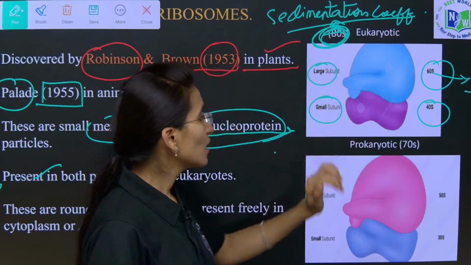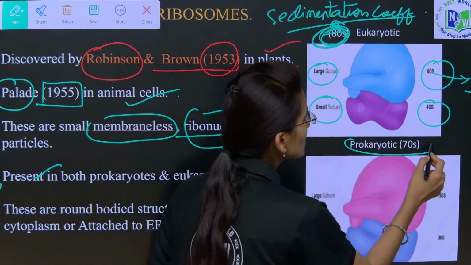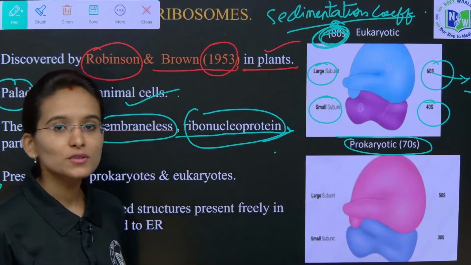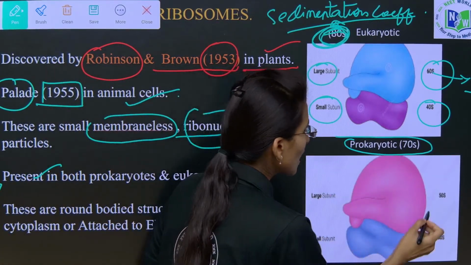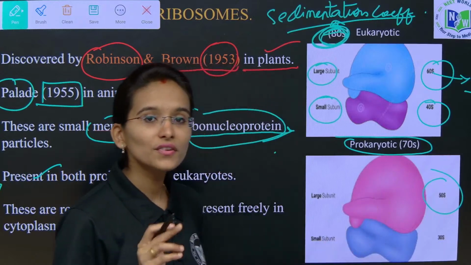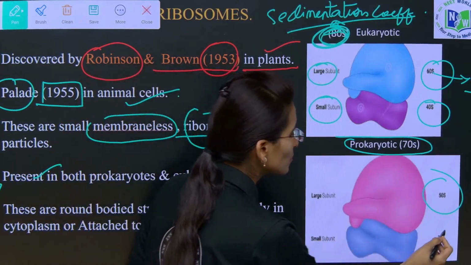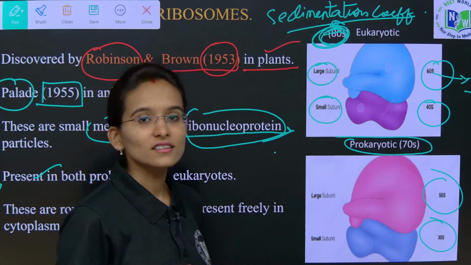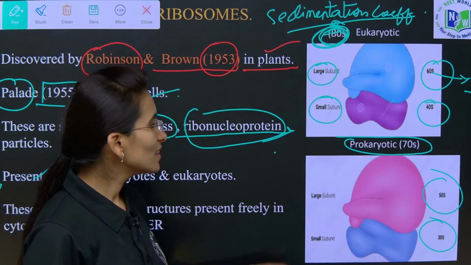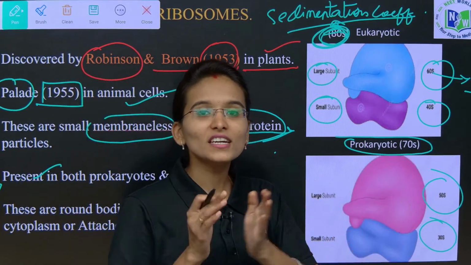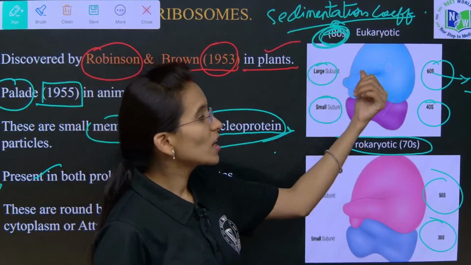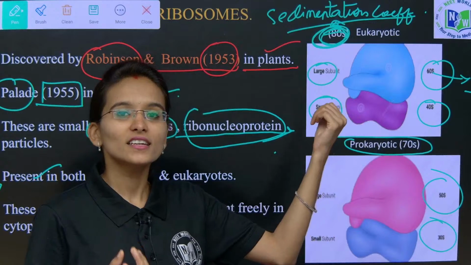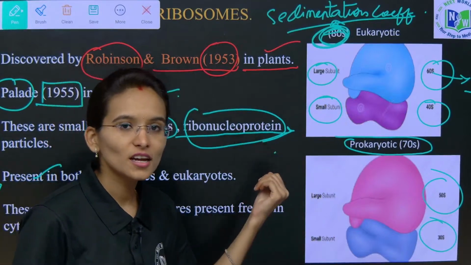When it comes to the prokaryotic cells, we find 70S type of ribosomes. In these prokaryotic cells, the larger subunit is made up of 50S and the smaller subunit is made up of 30S. Clear with the concept? In the prokaryotic cells, 70S type of ribosomes are present, and in the eukaryotic cells we find the 80S type of ribosomes.